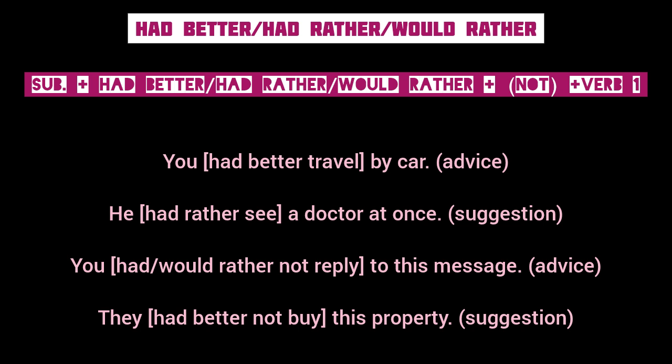Now I am going to teach you three very interesting expressions of advice and suggestion. These three expressions are had better, had rather, and would rather. From the sentence structure seen on your screen, we understand that we may use one of these three expressions after the subject and before the first form of the principal verb to give advice or suggestion to a person. For example, if you tell someone you had better travel by car, you are advising him to travel by car. In this way, the expression had better denotes advice.